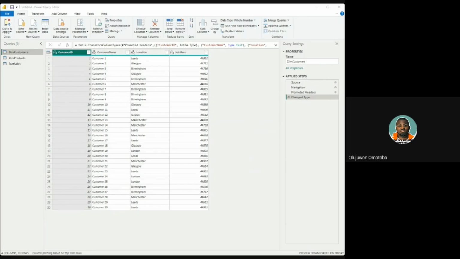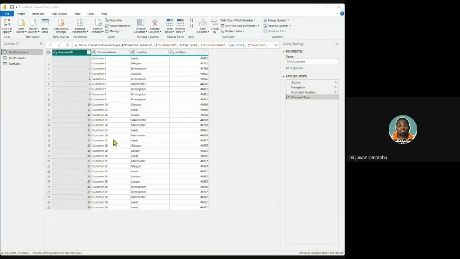I can't hear you. Ajagbe, are you trying to speak? Do you see the column of the date? Yeah. Good afternoon, sir. What happened to the column? There's nothing wrong with the column. It has even labeled it 1 to 30. But the first thing I noticed, okay, let me check if somebody said something. Someone said customer 13. What happened to customer 13? Oh, good. You meant the location, right? Like Manchester, see the way it was written. Yes, these are issues we have to look into when it comes to data cleansing, ensuring that data is standardized.